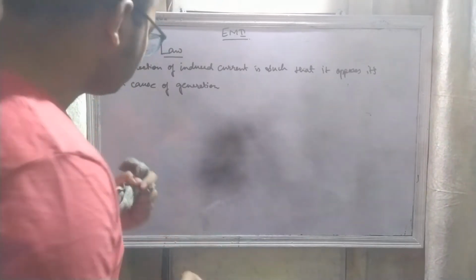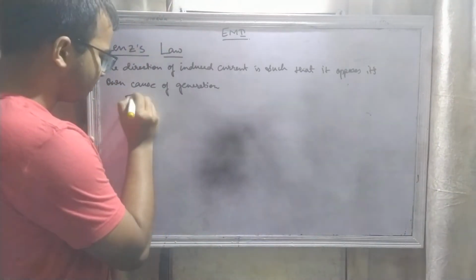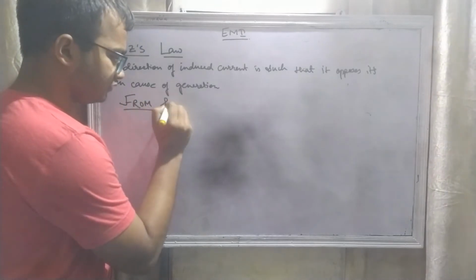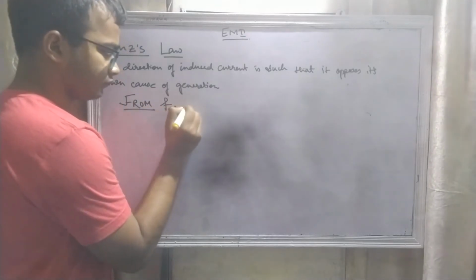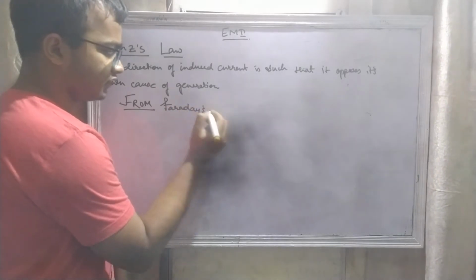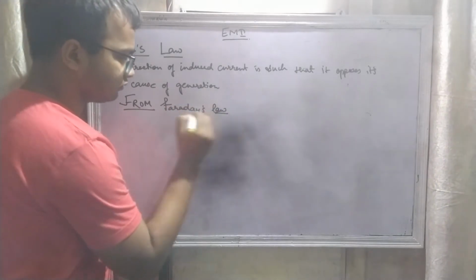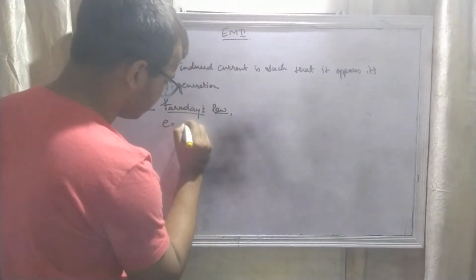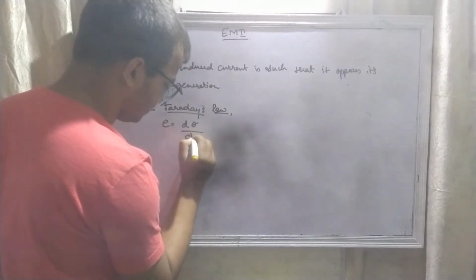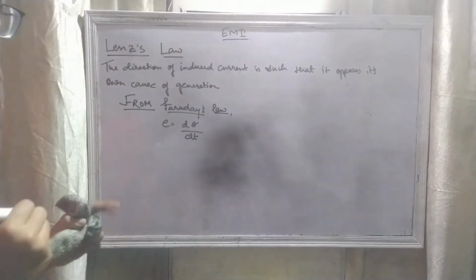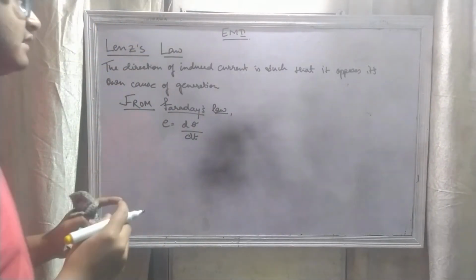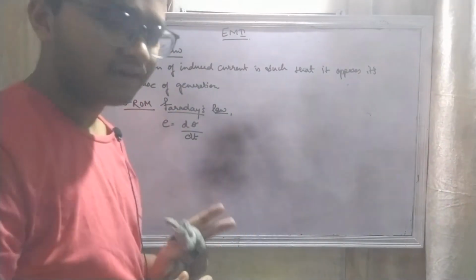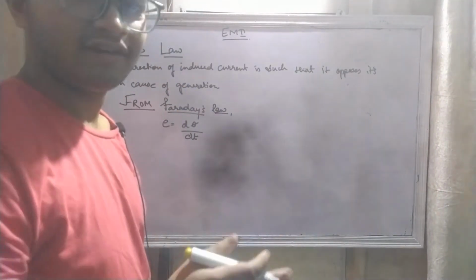Now from Faraday's law we came to know that E equals d phi by dt, right? Now Lenz's law says that it will oppose its own cause of creation. Oppose means it is a restricting force, right?